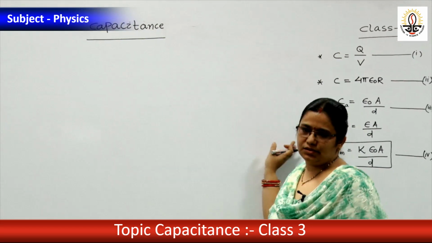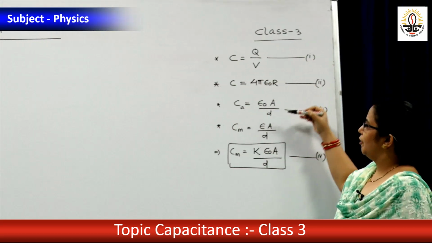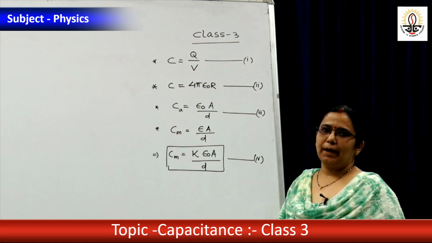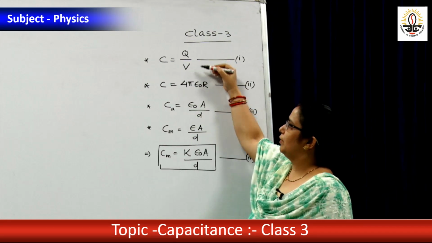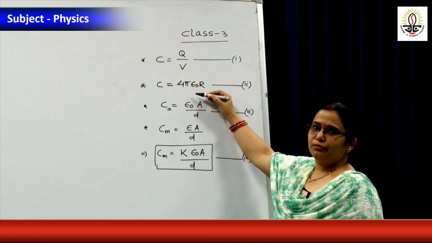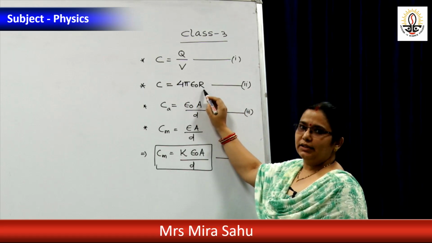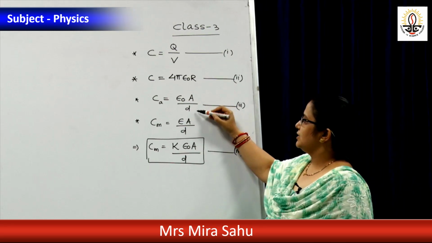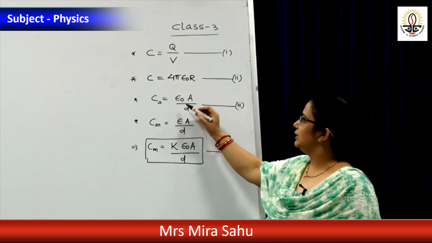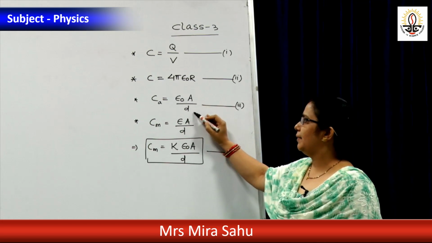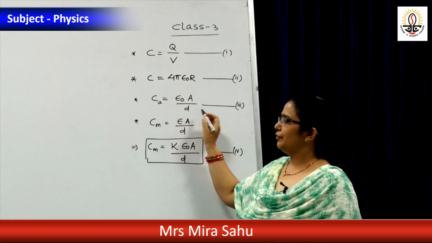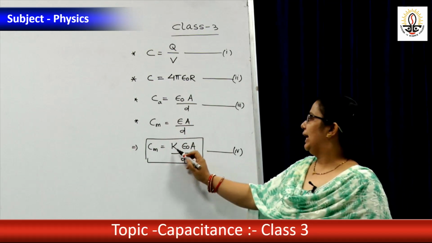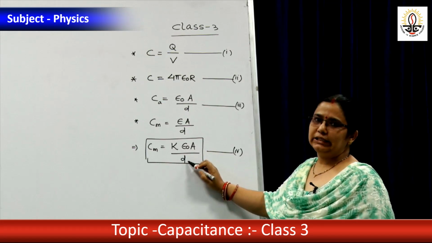In the previous class what we have learnt are these formulas and the derivations. This is the general formula of capacitance, C equal to Q by V. Capacitance of a spherical isolated conductor, C equal to 4 pi epsilon 0 R. Capacitance of a parallel plate capacitor filled with air, epsilon 0 A by D. Capacitance of a parallel plate capacitor filled fully with dielectric, K epsilon 0 A by D.